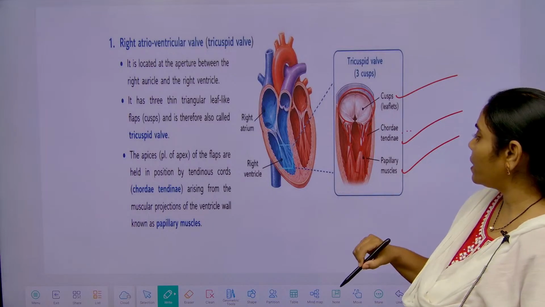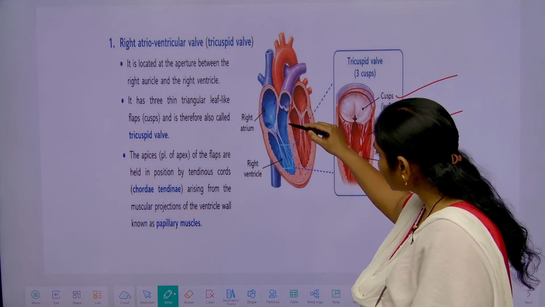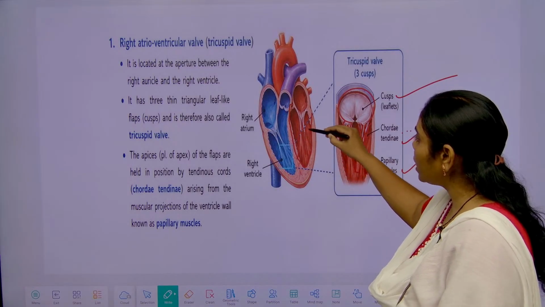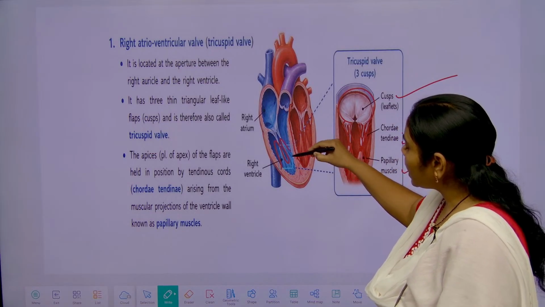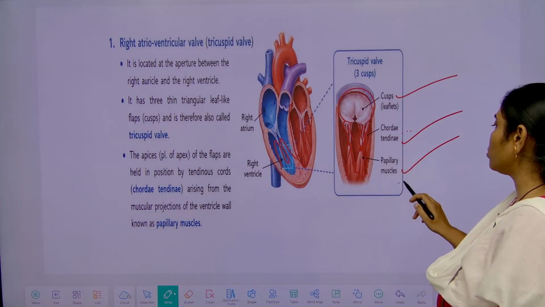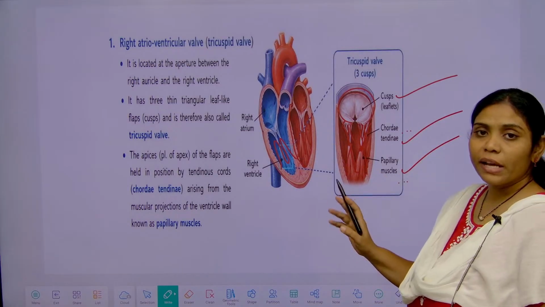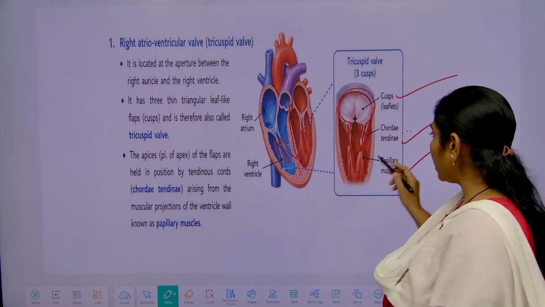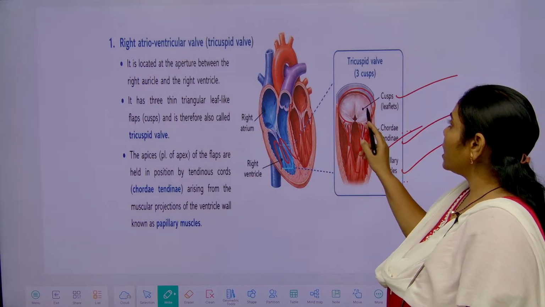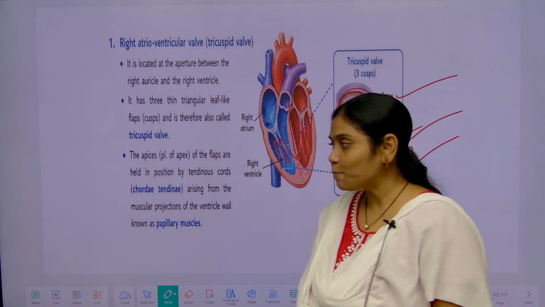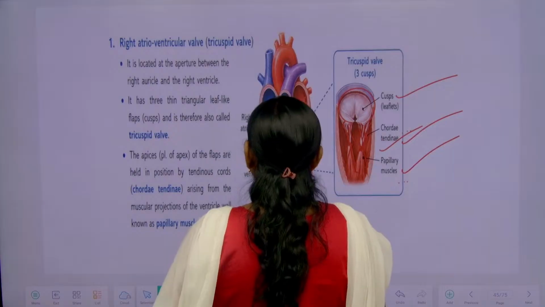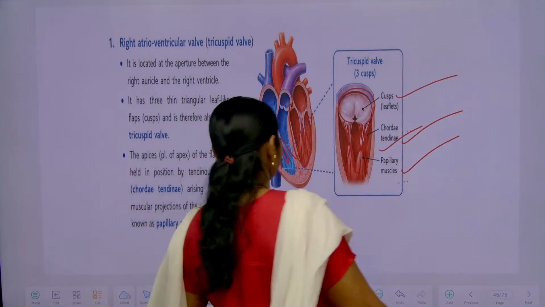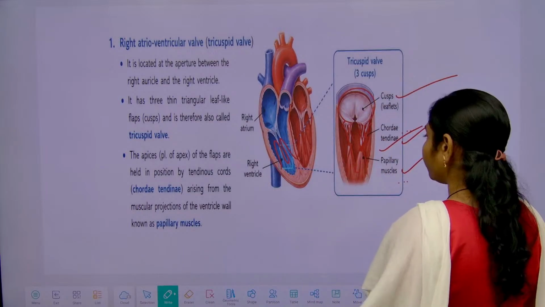Here you can see the ventricular wall muscles projected into finger-like structures, and these are the papillary muscles. The chordae tendineae hold the tricuspid and bicuspid valves, keeping both in their proper position.